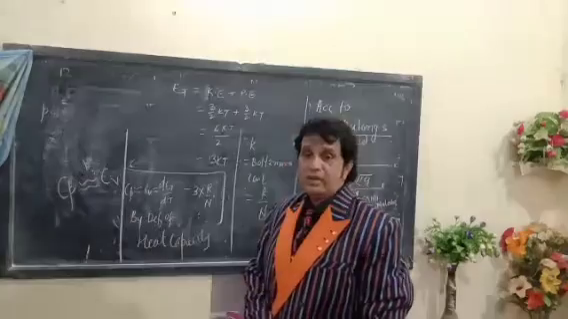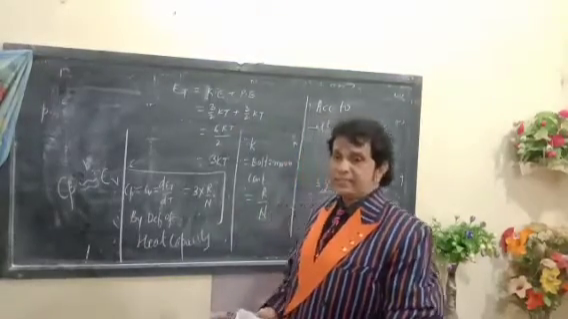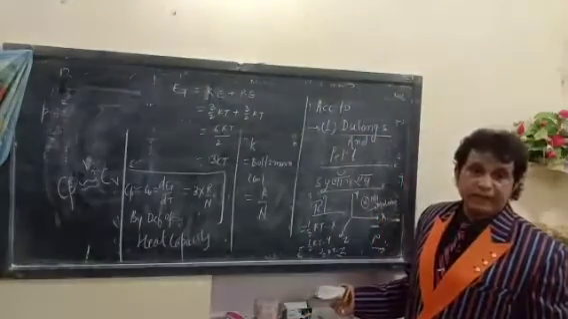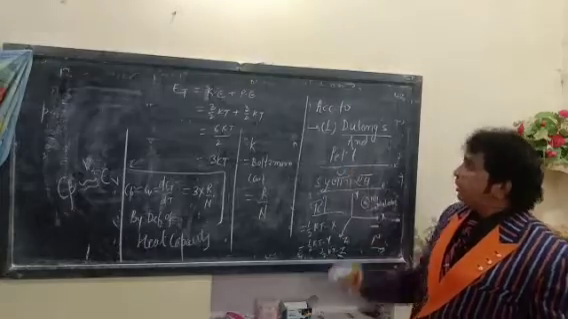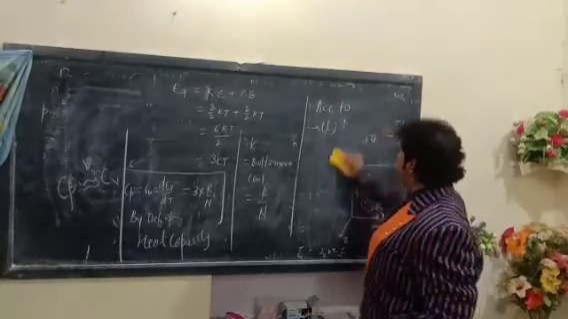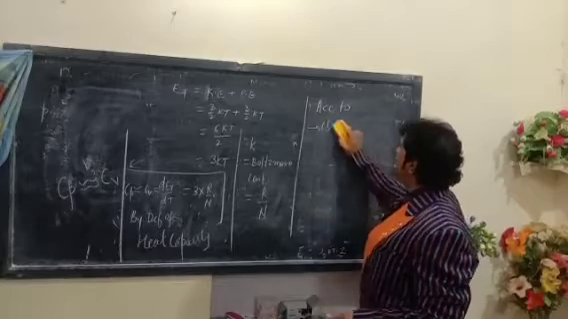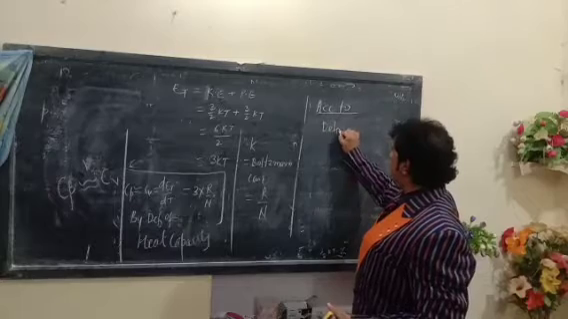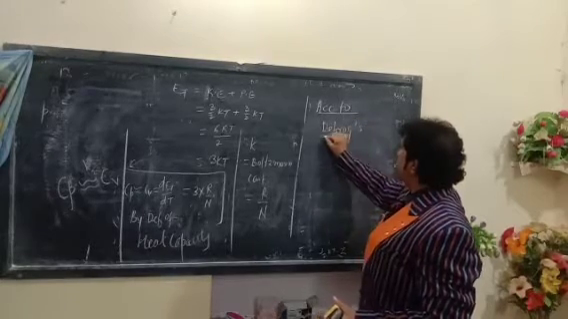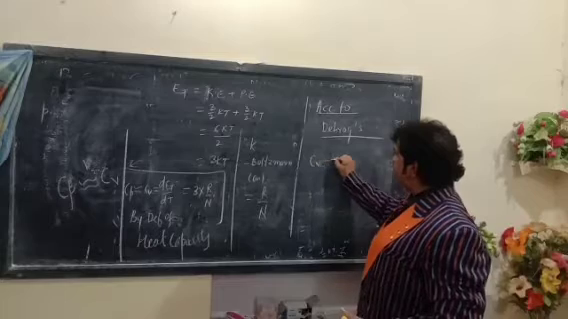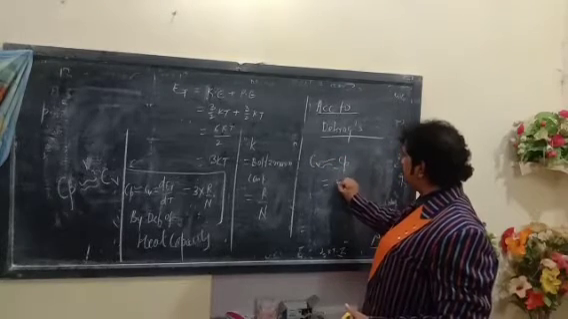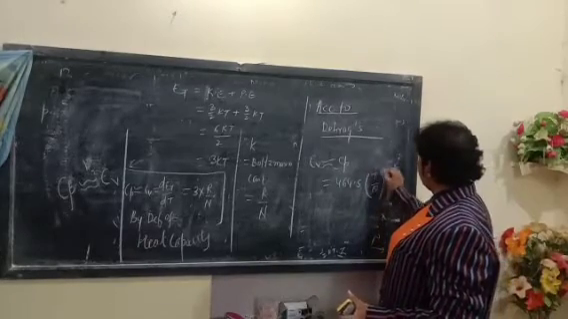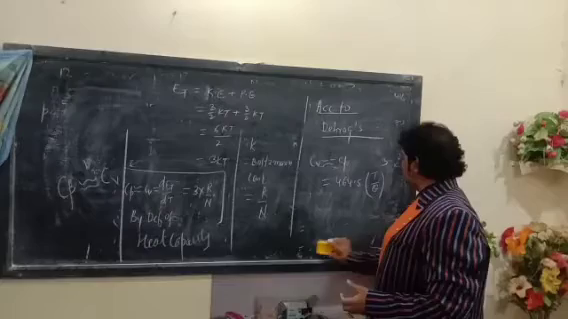These were the mathematical values of Cp and Cv calculated by Dulong and Petit. The next one is according to Debye. According to Debye, Cv is equal to 464.5 times (T upon theta) cubed.